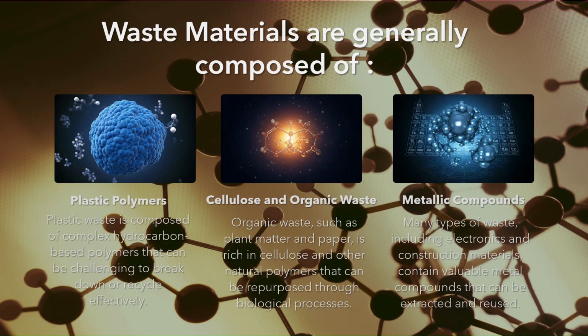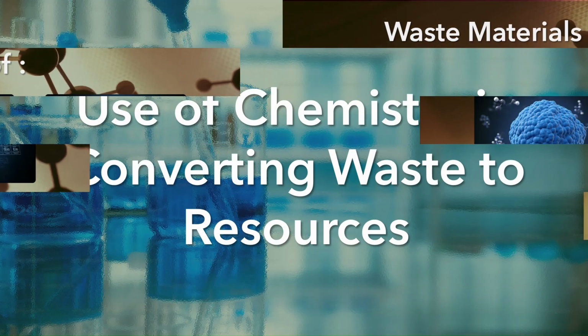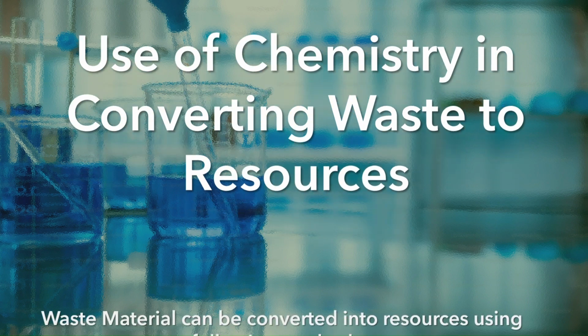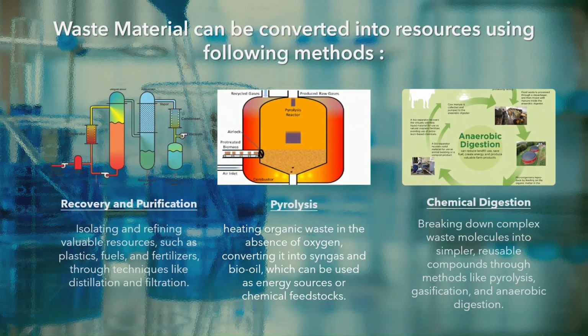Lastly, we have metallic compounds. They include electronics, construction materials, etc. They contain valuable metals that can be extracted and reused like new substances. So how can we use chemistry for converting waste into resources? There are 6 methods that we will go over.